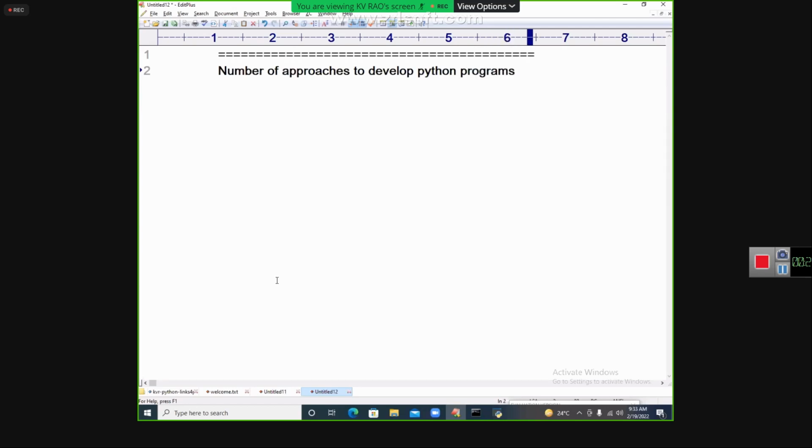Now I am entering into the number of approaches to develop Python programs. Now we are coming to the second part of programming in Python. First, data types, in detailed discussion about the data types. Next, base conversion functions, number systems, typecasting functions, mutability, types of copy mechanisms, all those concepts we explained.